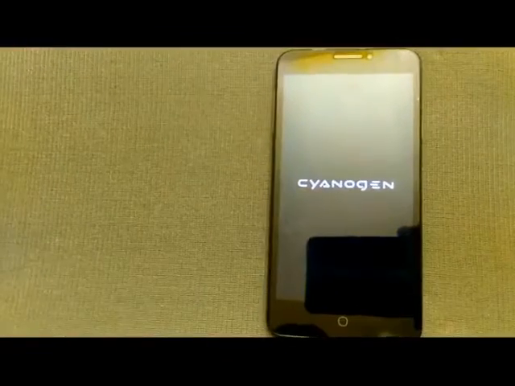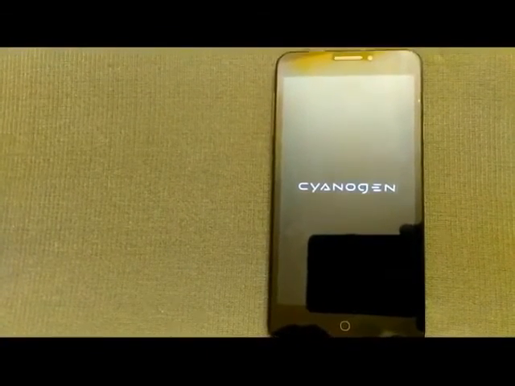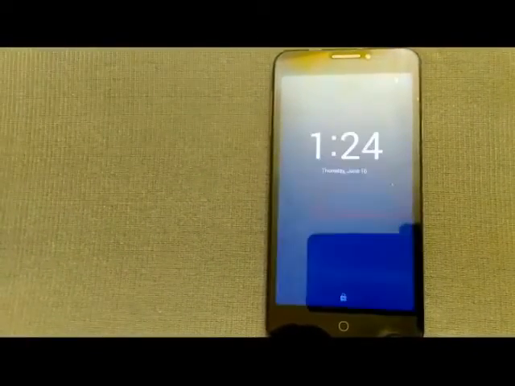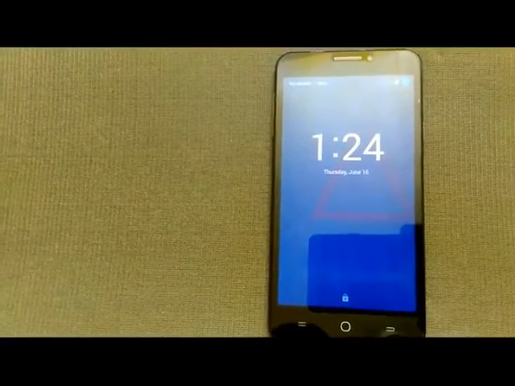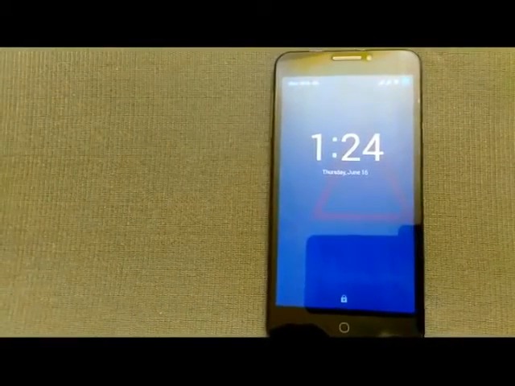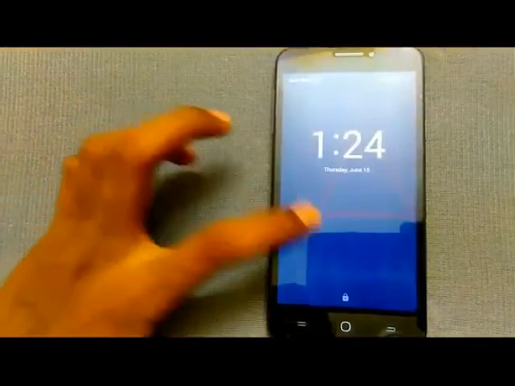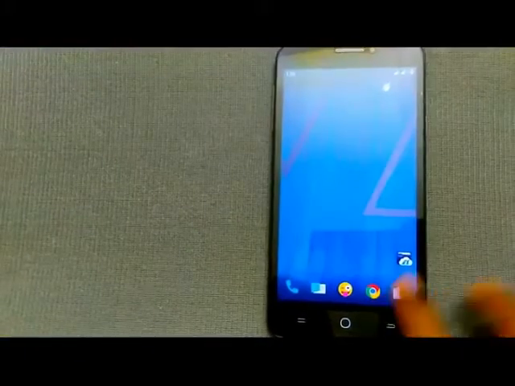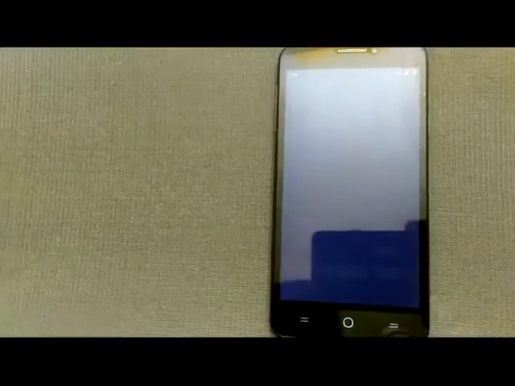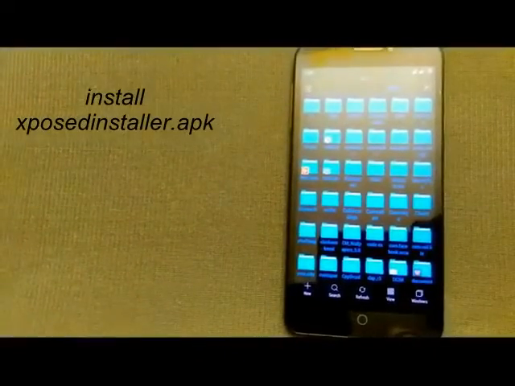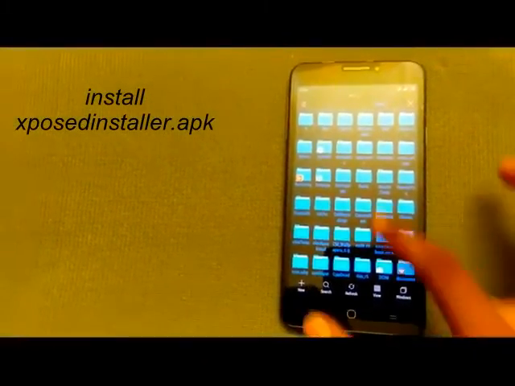It will take some time to reboot. It will take around 5 to 10 minutes to reboot your phone, so be patient. After successfully rebooting your phone, you have to follow some other steps that are the most important. I have unlocked my phone, and you have to go to the file explorer where you have pasted that file.